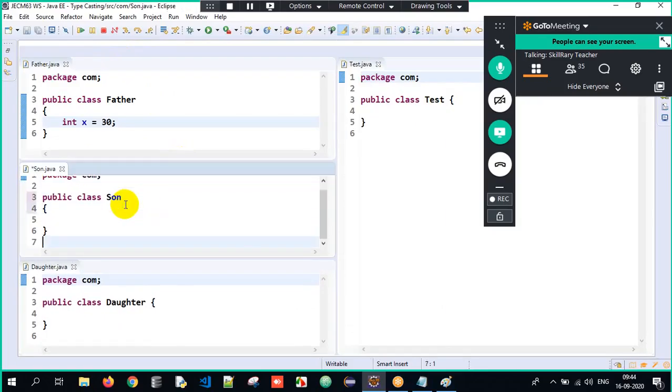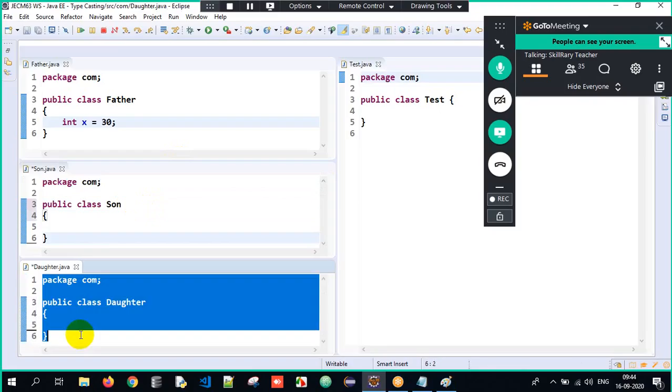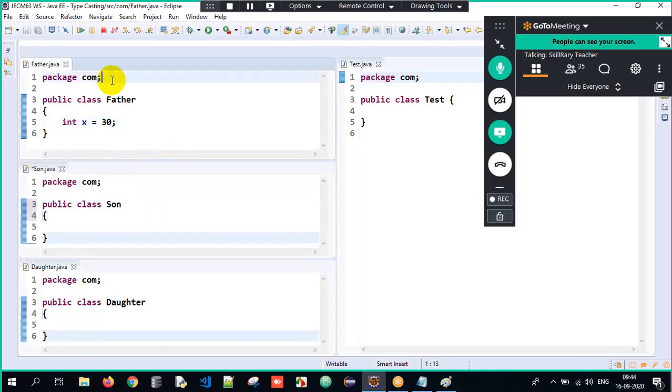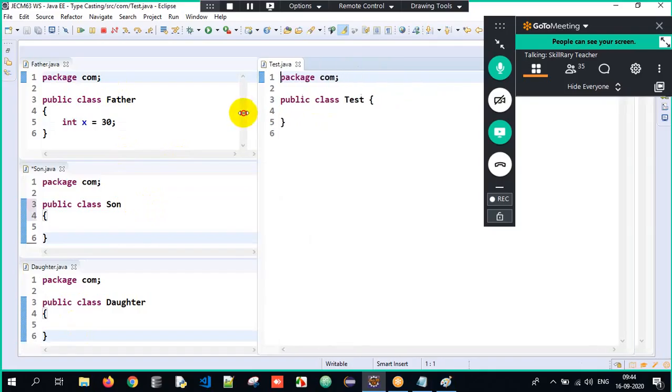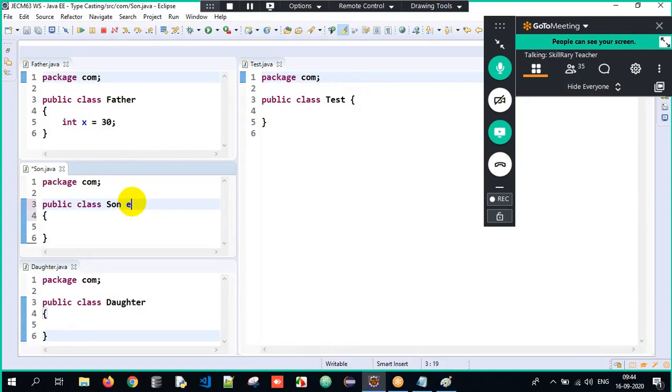So actually speaking, how many classes do we have over here? We have a couple of classes. See guys, first, I believe everyone understood. We have a Father class which has a variable x initialized to 30. And now I need to achieve an is-a relationship. I will use extends. Extends is used to achieve inheritance.